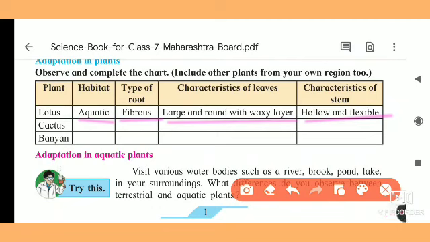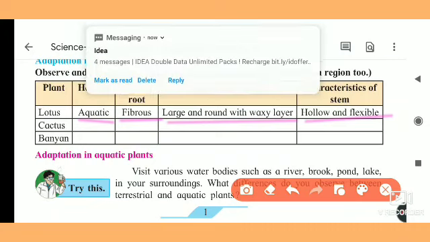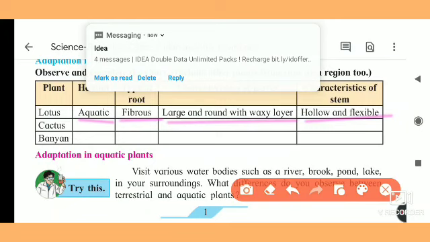For that purpose we use cans which have air present, and rings whenever we are swimming, because of which we can easily stay on the surface of the water. So these kinds of stems are present in the lotus, and this helps the plant to live inside the water.